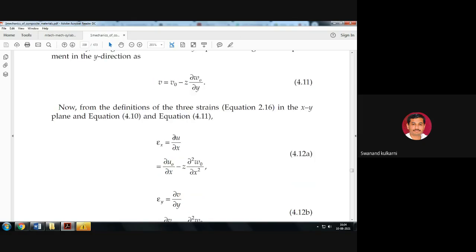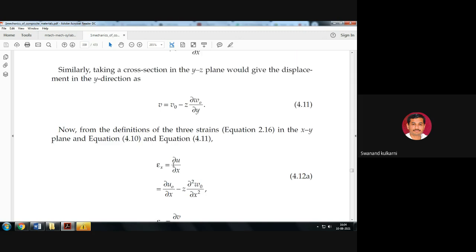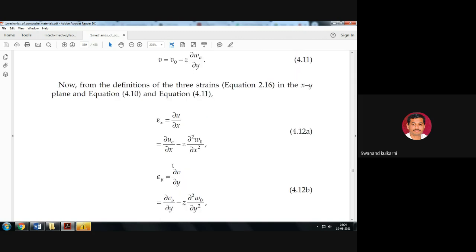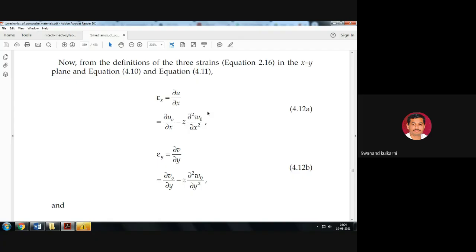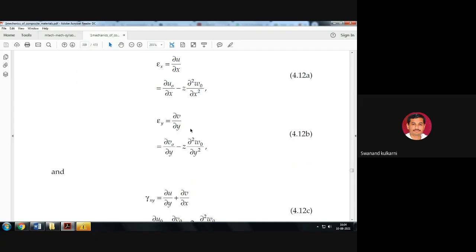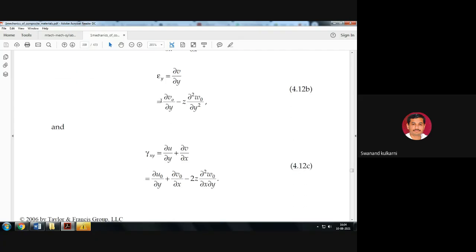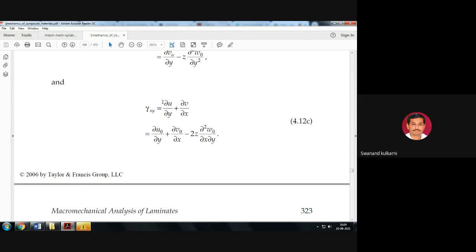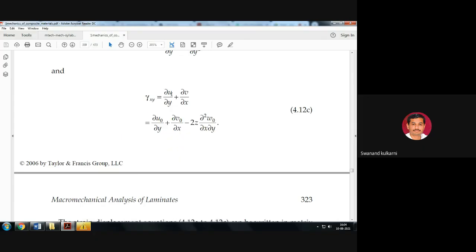Is it okay? So the differentiation of this strain has been taken here, and after taking the differentiation we got dou u0 upon dou x minus this particular z into dou 2 w0 upon dou x2. Same thing is here for strain along y-axis and